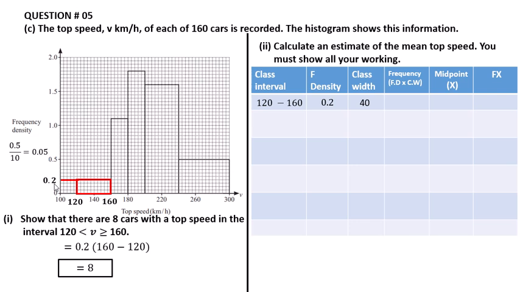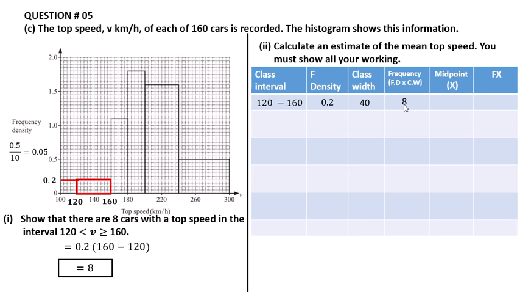The class width is the difference, 160 minus 120, which is equal to 40. And this is the frequency. The frequency is 8, meaning that if we multiply frequency density 0.2 by class width 40, it is equal to 8.